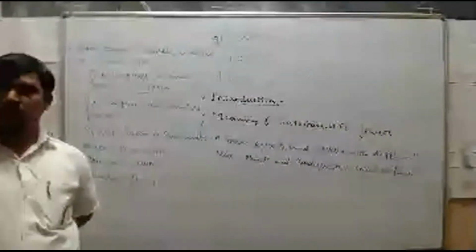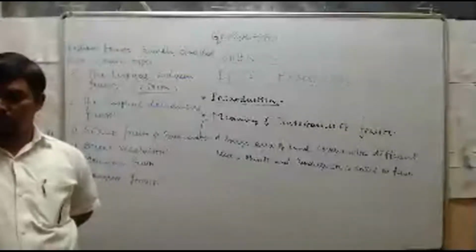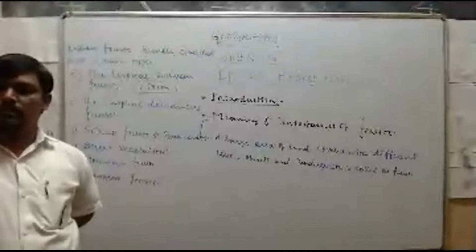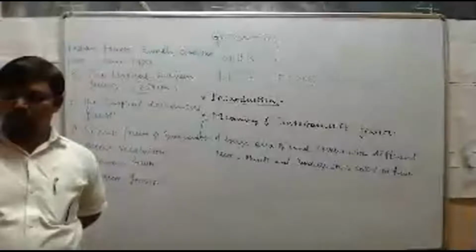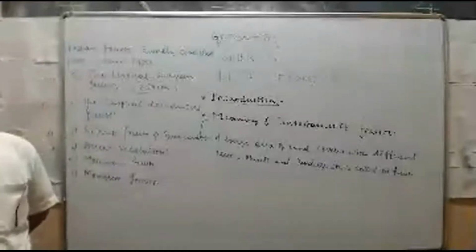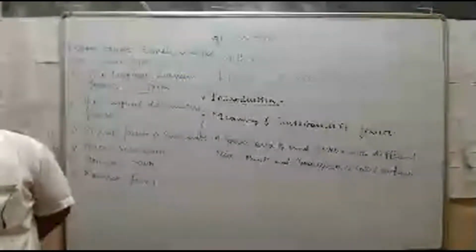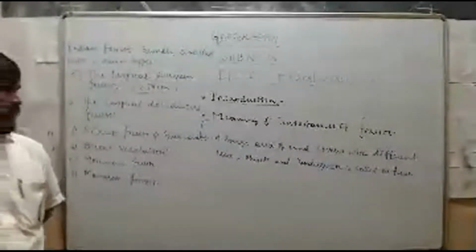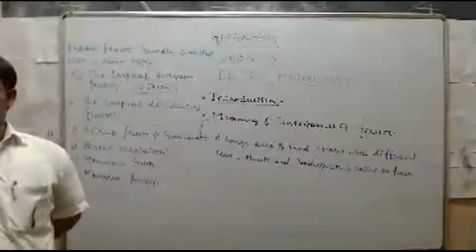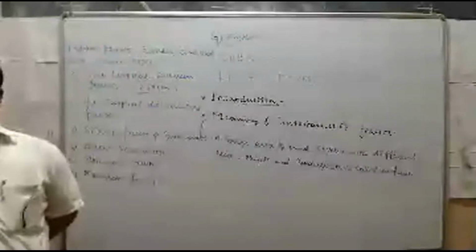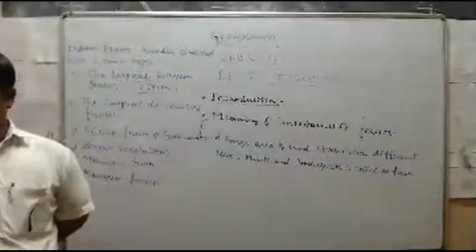First, these forests are found on the western slopes of Western Ghats and hills of northeastern states of India like Assam, Manipur, Meghalaya, Tripura, Andaman Nicobar Island, etc. These forests are dense and the trees grow to a great height. Already you know these tropical evergreen forests are dense forests.